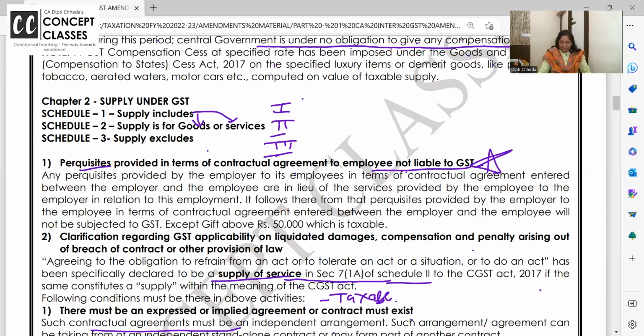Any perquisite provided by employer to employee in terms of kind is exempt. I first explained orally, then I again revised it, and now I'm reading it. By this 3 modes, is it clear or not? And if it is super clear, message me in the comment.